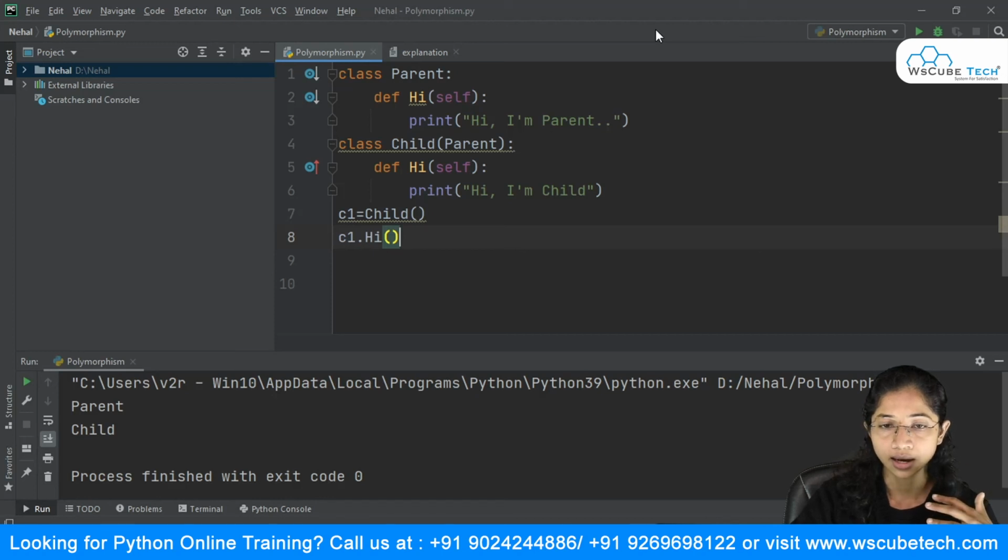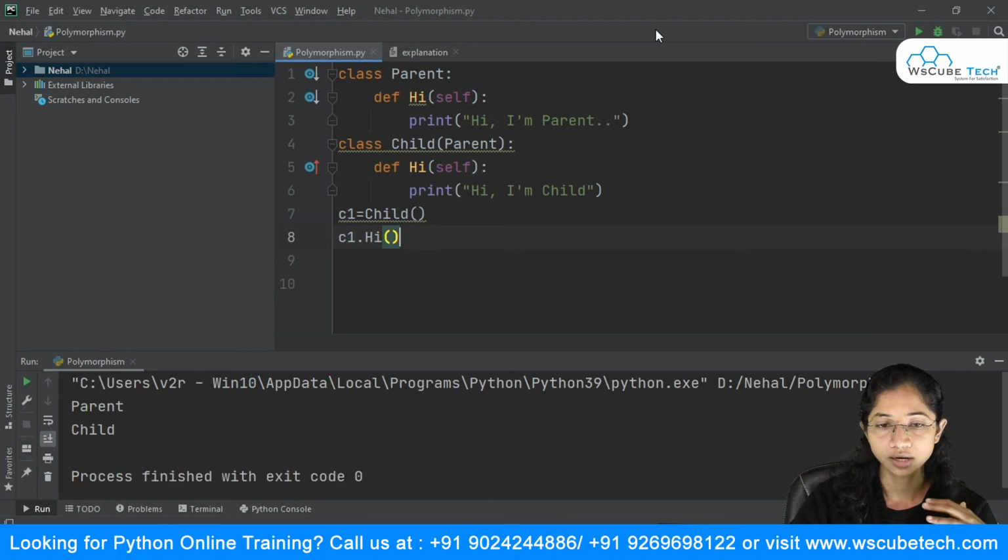In the other scenario, suppose once again I make this a comment, so I will put a hash here also. And what if I say pass, so that I don't get an error while executing my code? It says "hi, I am parent" here, even though we are creating the object of the child class. So a similar thing will happen here.